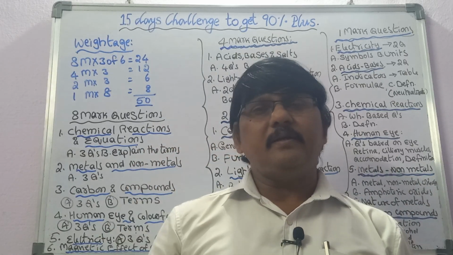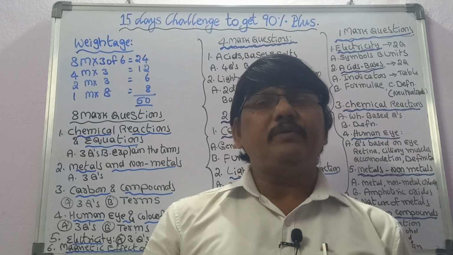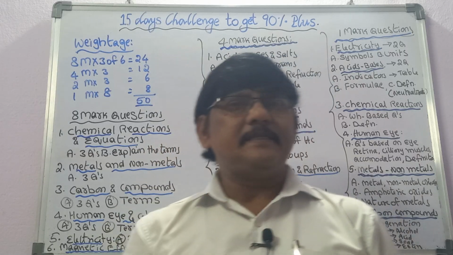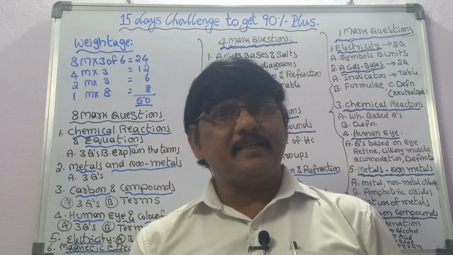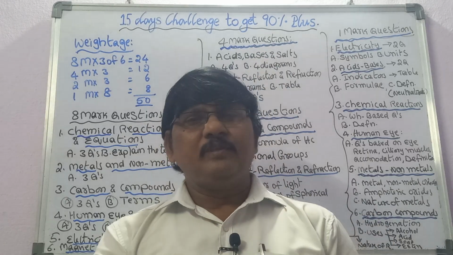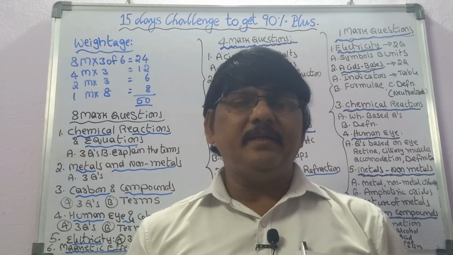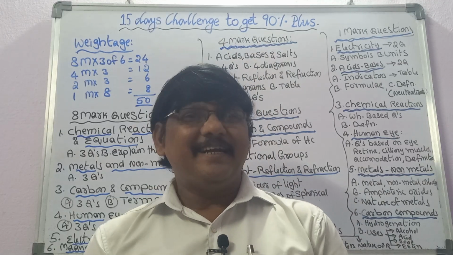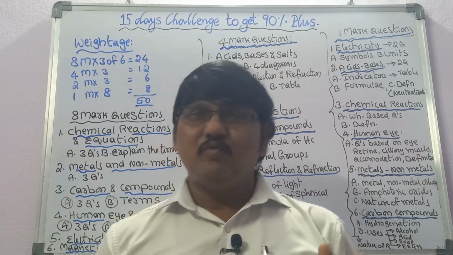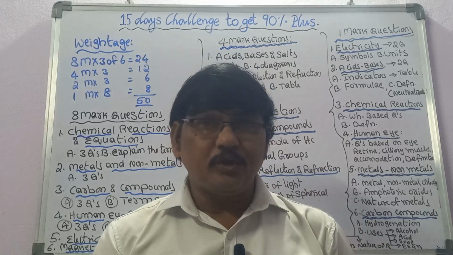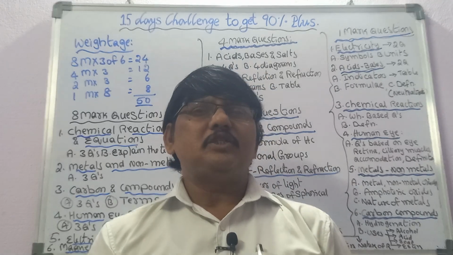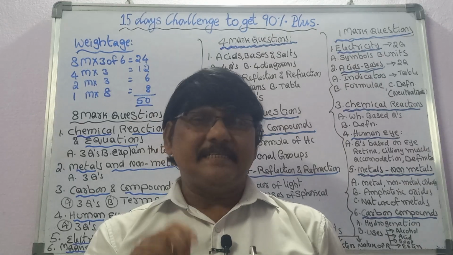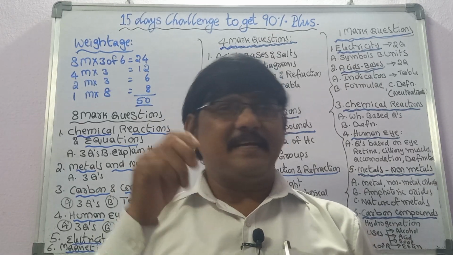These questions are there. Excluding the terms, there are 6 lessons in total, and each lesson has 3 major questions. 6 threes are 18 questions. If you answer them perfectly, 8 threes, 24 marks will be in your account, right? And now let's come to the 4 marks questions. In the 4 marks questions, only 2 lessons are there. The first lesson is acids, bases and salts.